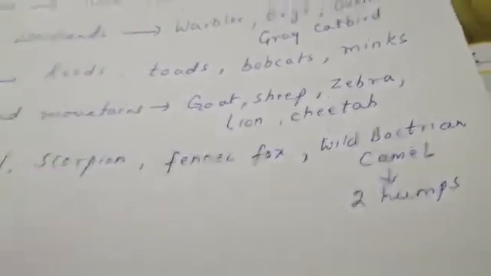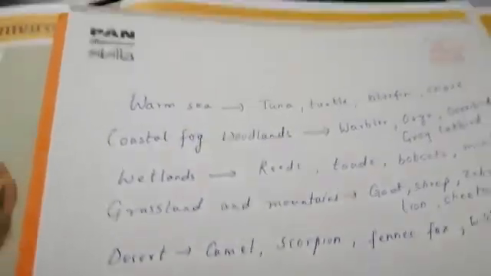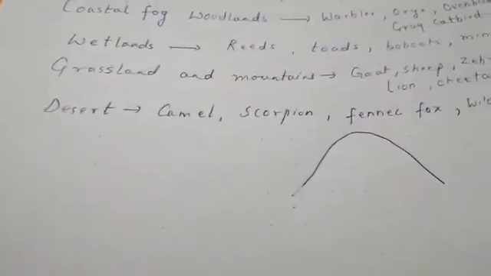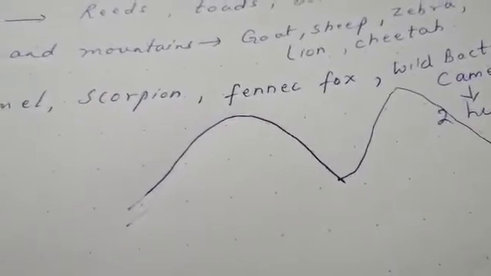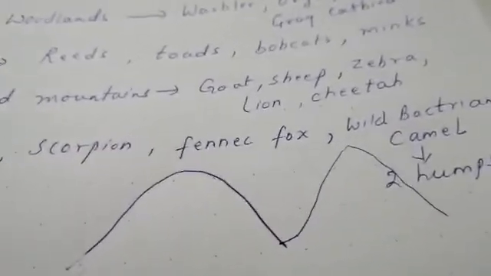You see the hump like this on the body, on the backbone of the camels. But in these camels you will see two humps like this, and if you search you can find the wild camels.